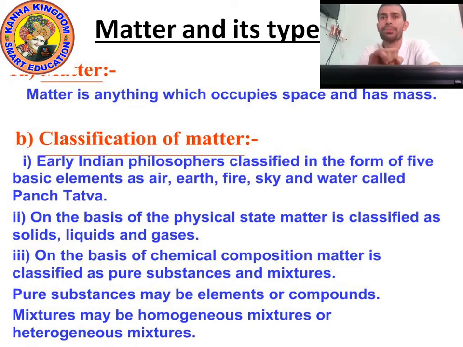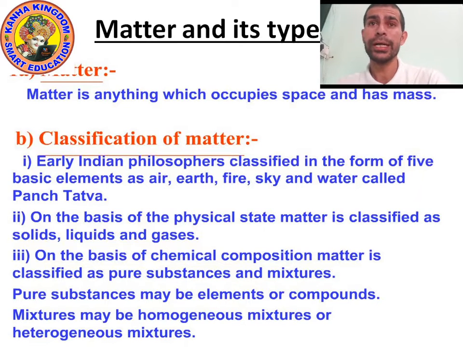It doesn't matter. So, on the basis of physical state, there are three types of substance: solid, liquid, gas. And on the basis of chemical composition, there are two types of substance: pure substance and mixture. Understood? Okay, next point.